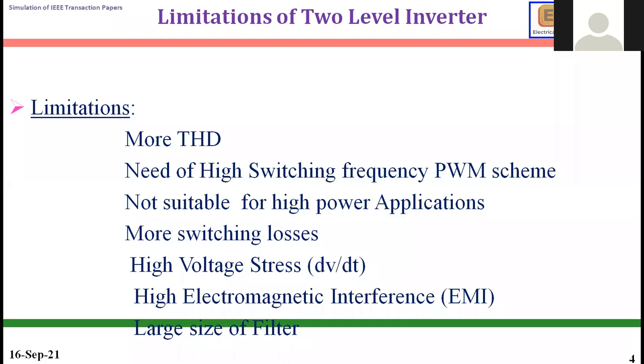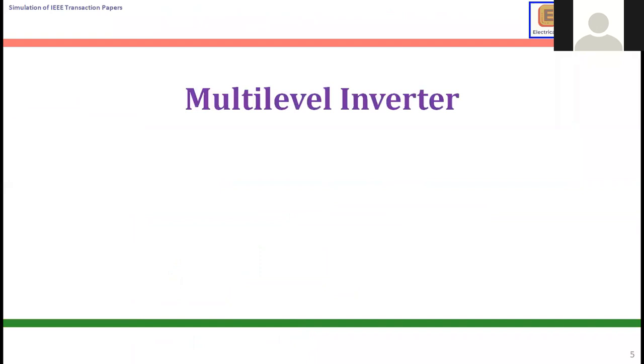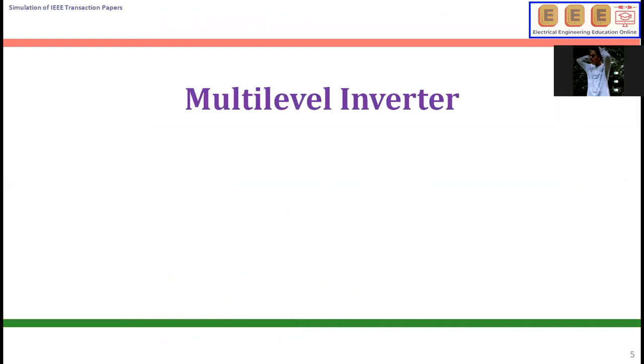That novel inverters' name is multi-level inverters. This is my research topic. I have done my PhD under the guidance of Dr. S. Palani sir, professor at NIT, National Institute of Technology. At that time I have done a lot of multi-level inverters. We will see them one by one.